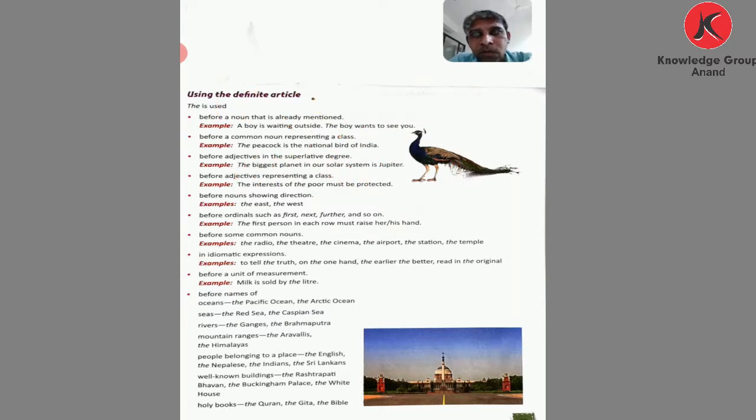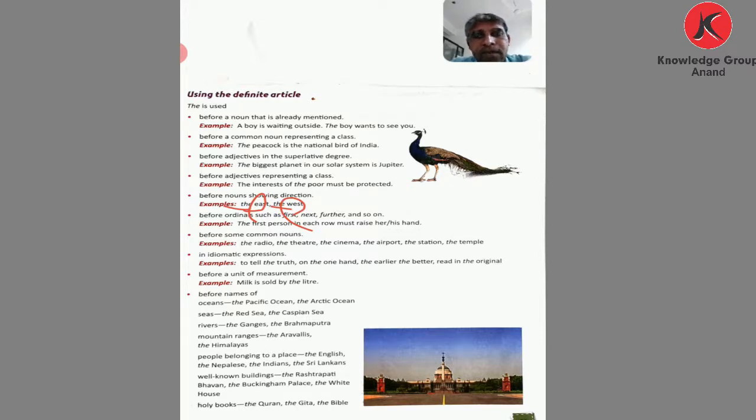Now comes the next one. Before adjectives representing a class, just like here: the interest of the poor must be protected. The poor, showing the class. That is why here the. Before nouns showing direction: the east, the west, the north, the south, the four sides.